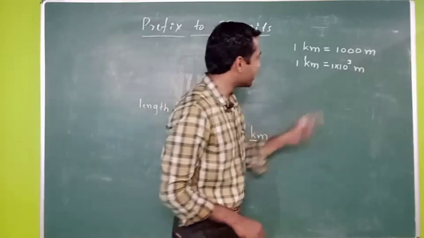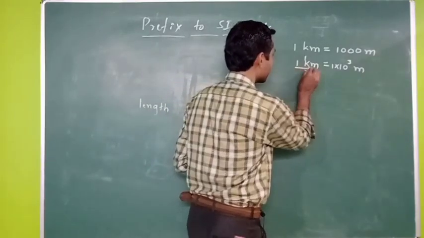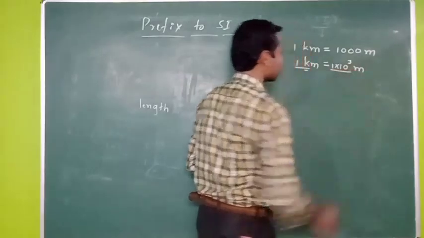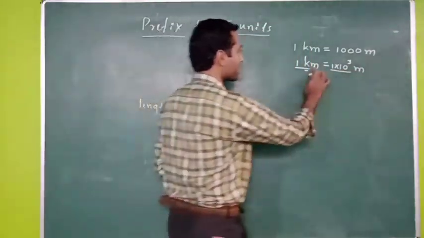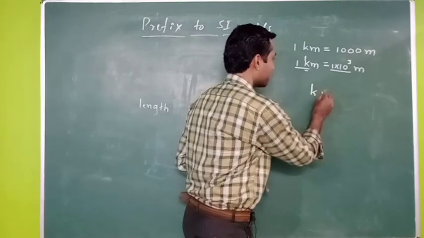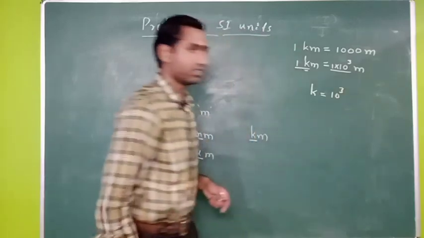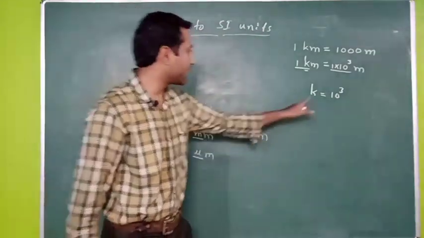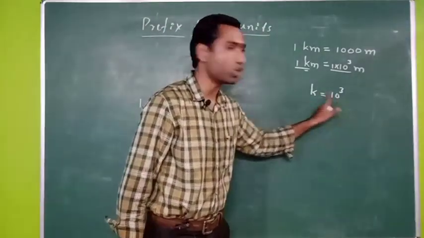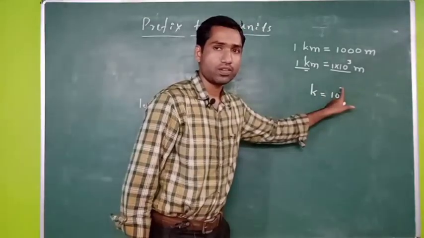What we can see here is, in place of 1k, we have 1 into 10 raised to 3. Meter is the same on either side, right? So therefore here k, kilo, is nothing but 10 raised to 3, right? K is equal to what? 10 raised to 3. Kilo is nothing but 10 raised to 3, its value, right?